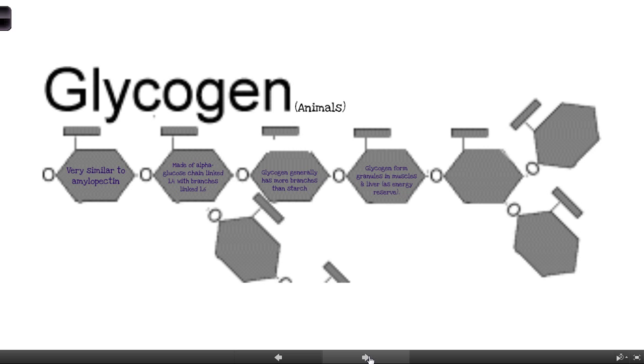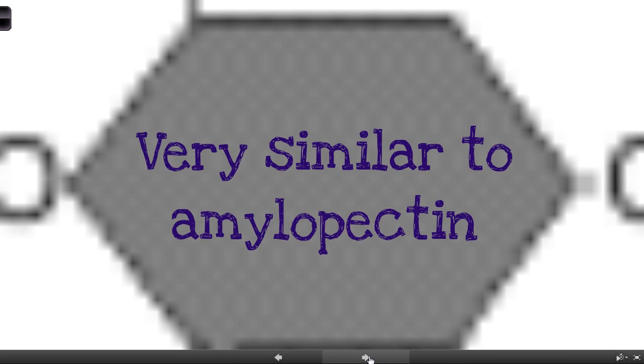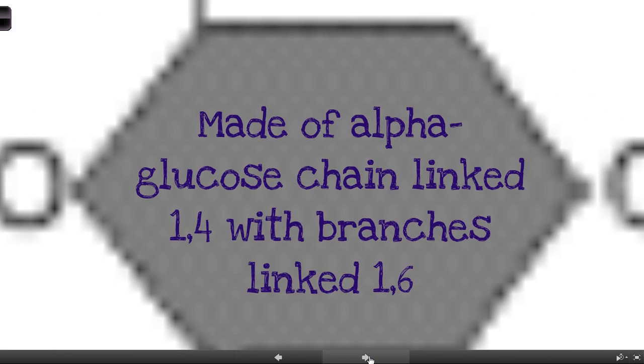And if you haven't eaten for several hours, you'll start to deplete the glycogen store, and when that runs out, you'll start breaking down your fat. So this is how we store those simple sugars as chains. So glycogen is actually very similar to amylopectin. It is a straight chain with 1,4 linkages, so made of alpha glucose chain with 1,4 linkages. And again, it's also got those 1,6 branches.